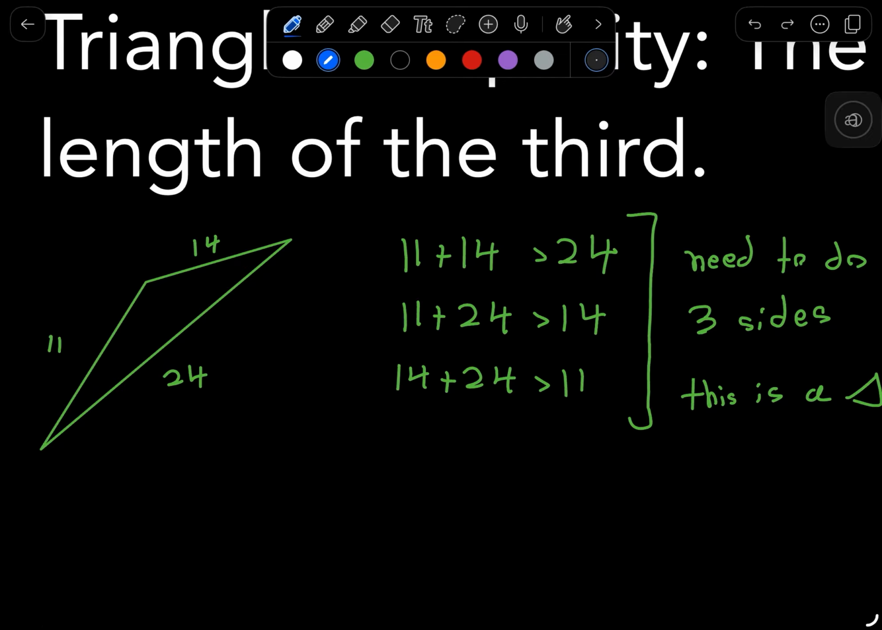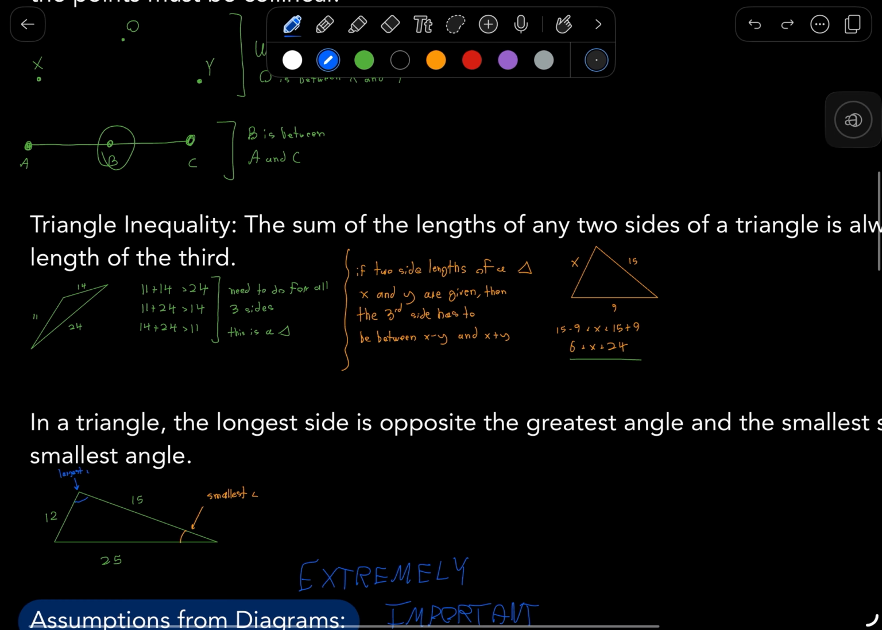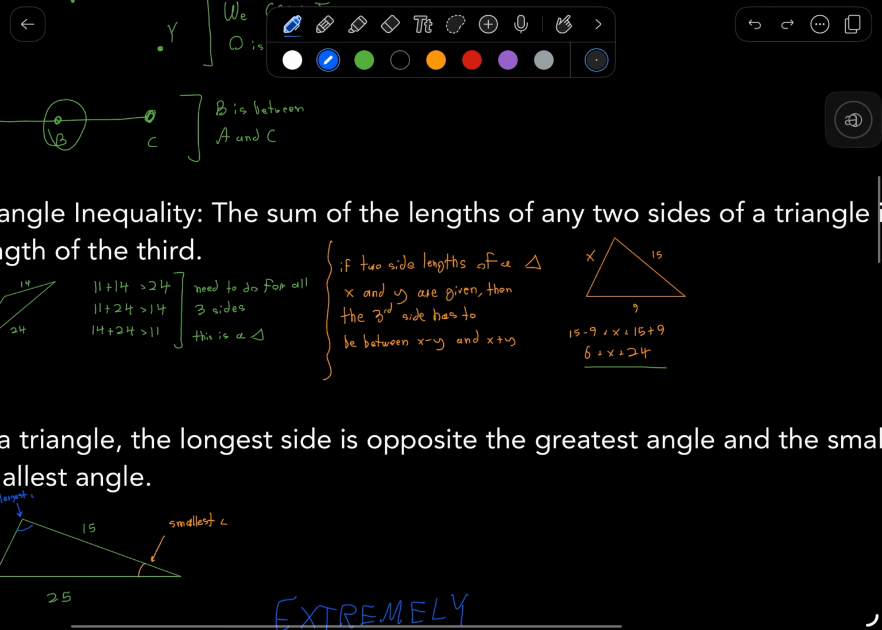Anytime you have three sides of a triangle and you find that one of these inequalities is not true, then you can determine that it's not a real triangle. So once again, it's pretty cool because this inequality tells you what can be a triangle and what cannot be a triangle.